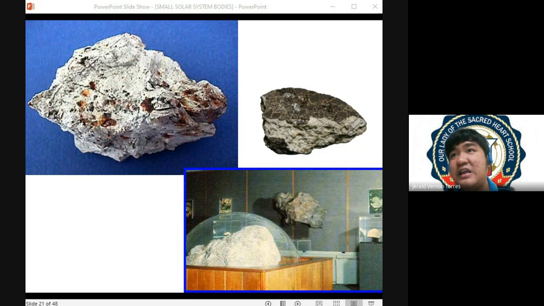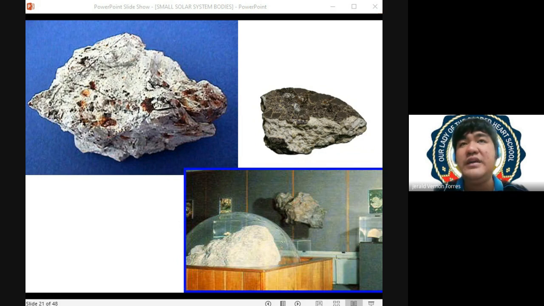And yung process na yun, tinatawag yun differentiation. We call it as differentiation. So masasabi natin that the planet Earth itself is differentiated. And in planet Earth, it's arranged due to gravitational sorting, no? Kung saan lahat ng heavier or denser material natin will be in the middle, in the concentration of your center of gravity, samantalang yung less dense material would be away from that center of gravity. So ganun yung case for differentiation.